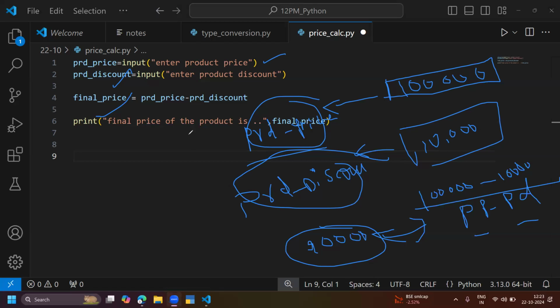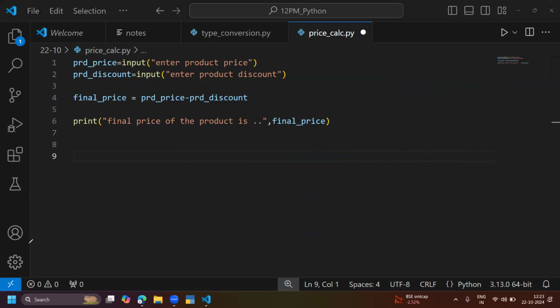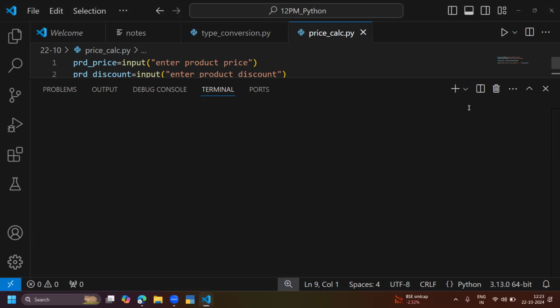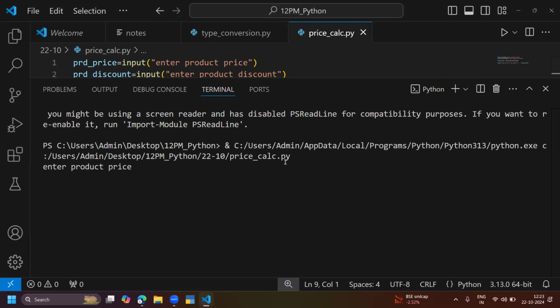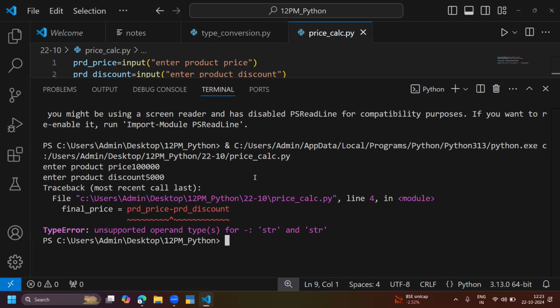So I want to do the same program in Python. Let me try to execute the program and enter, first of all, the product price. It is prompting me: enter product price. I'm just giving 1 lakh for the product price. Okay, discount I'm giving just 5,000. So it is giving me an error.